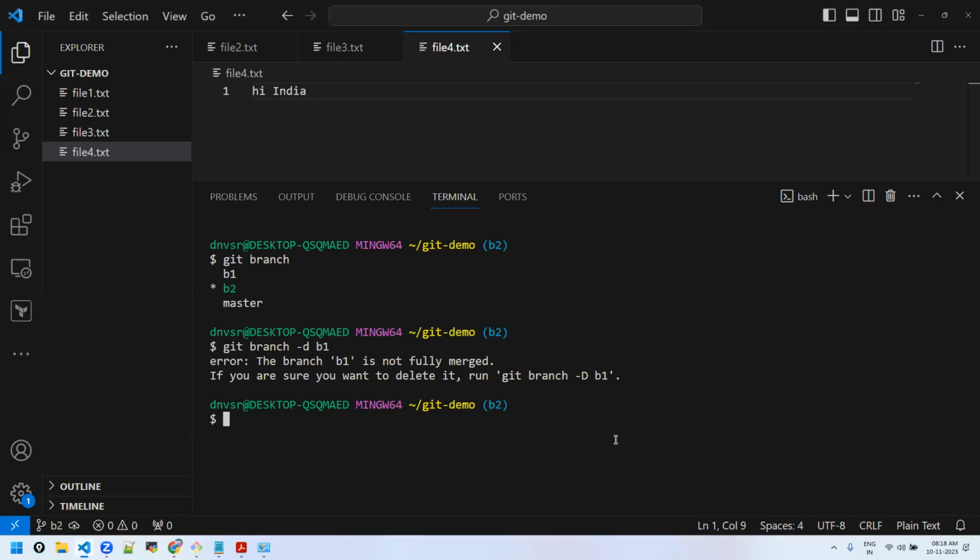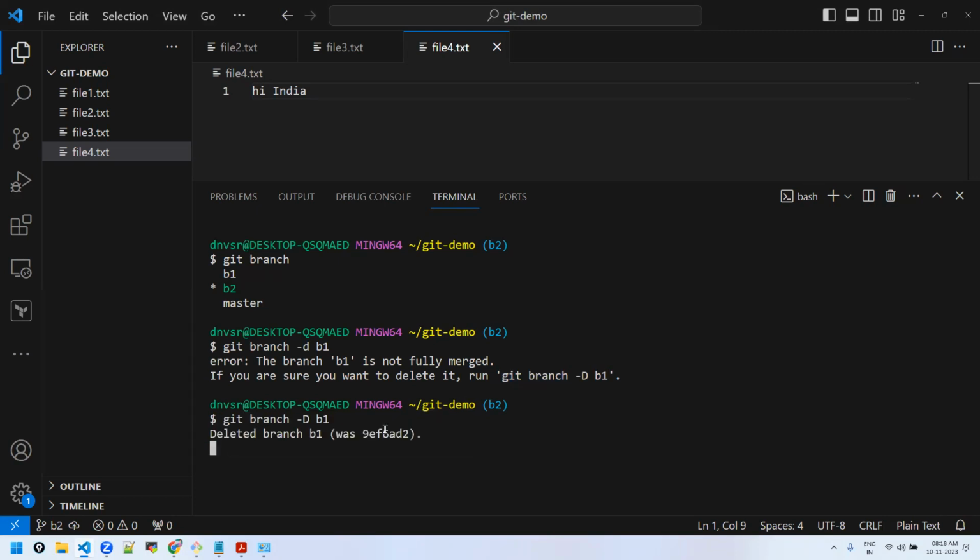What happens if I delete a branch which is not fully merged? What happens? Whatever we have done will go to waste. We lost the work, right, we lost the changes. So that's why it's giving you a clue. It's not fully merged. If you are sure, meaning you still want to delete it, use capital D.